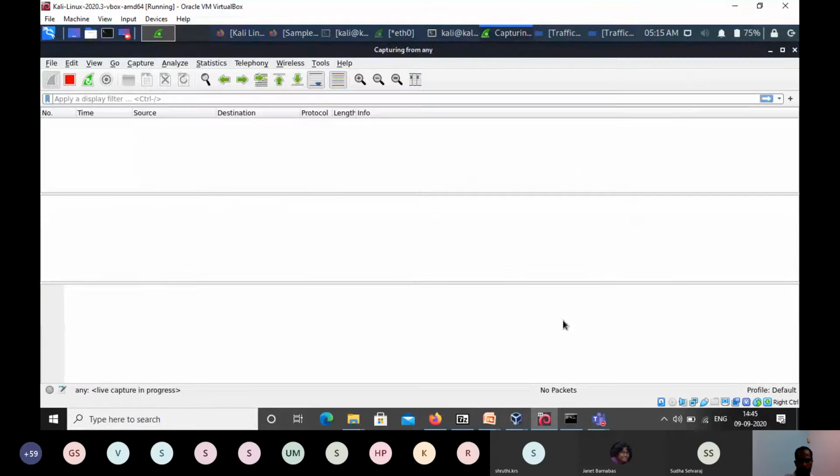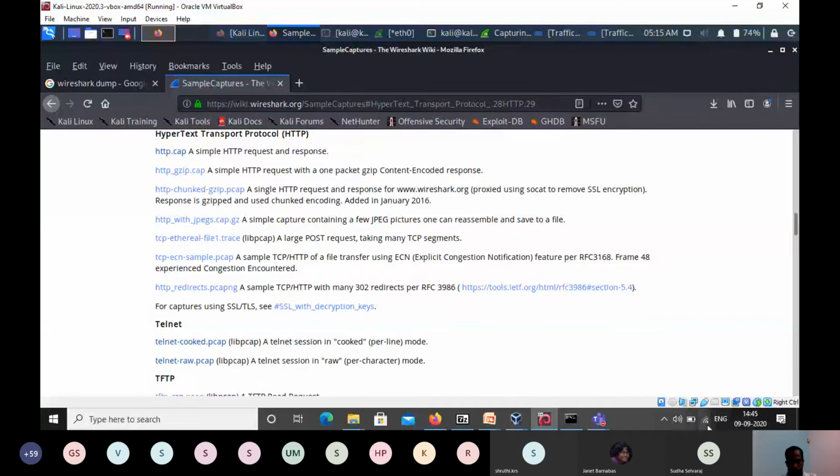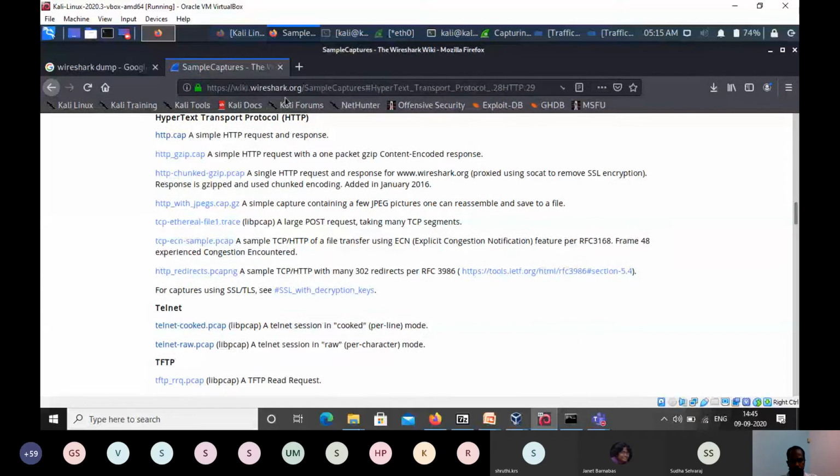Okay, so this should capture the traffic coming to my machine now. For that, I can generate some traffic. So we'll check some traffic. I'm using the browser available in Kali Linux.